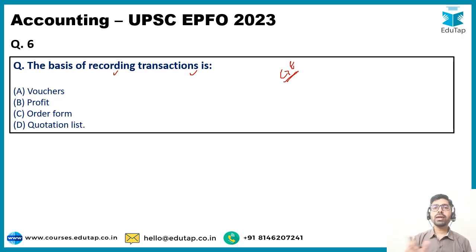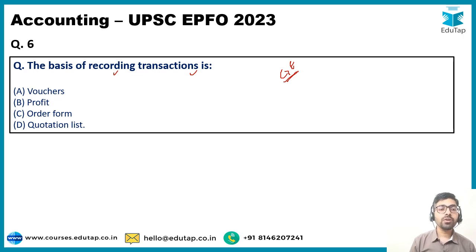So all the transactions must have some documentary evidence. जब भी आप किसी को पेमेंट कर रहे हैं, you are buying something online, आपका इनवॉइस, आपका बिल, it is automatically generated. Okay, so all the transactions are recorded on the basis of some documentary evidence. This is what you have to remember.